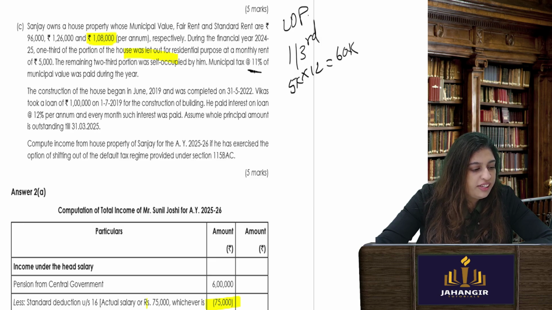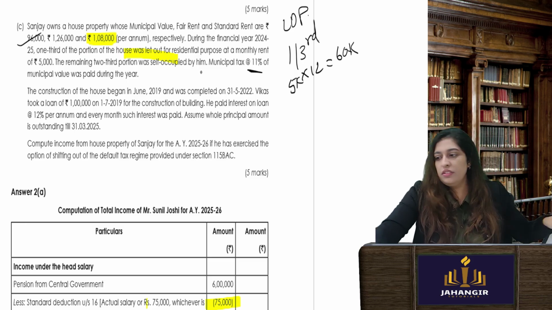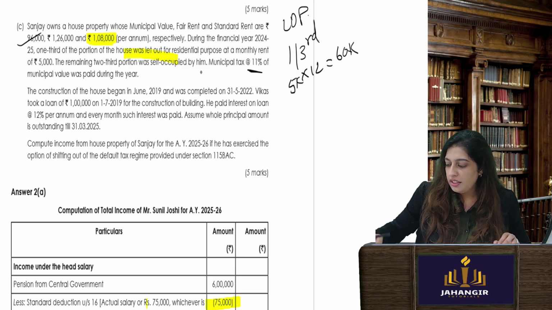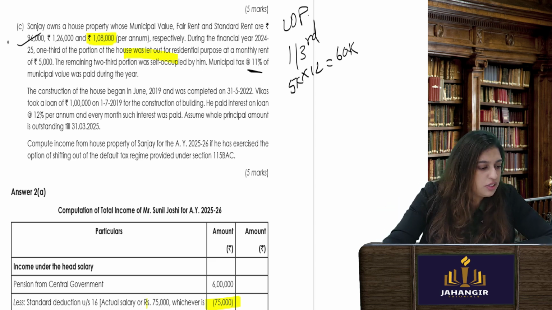Municipal tax of 11% on the municipal value. This is municipal value. So you will take it into 11%, divided by 3. You'll get 3520. How did I do it?